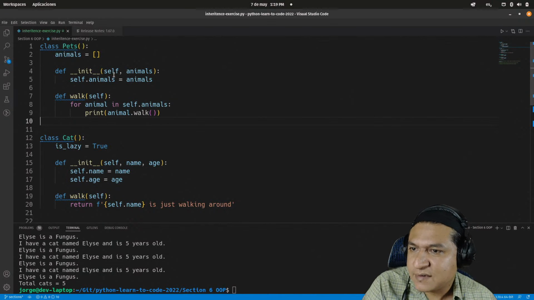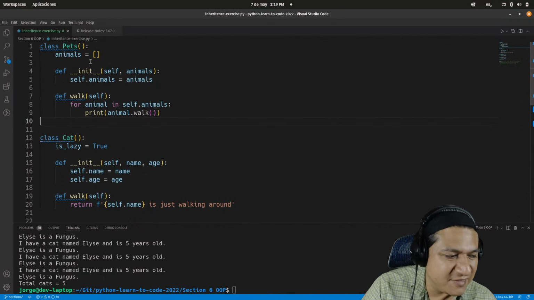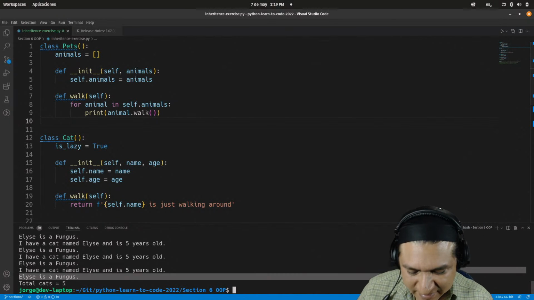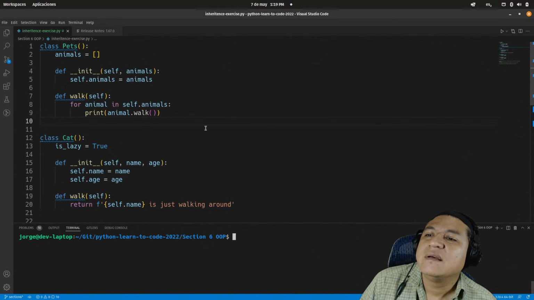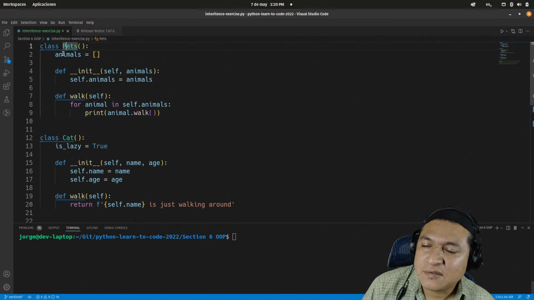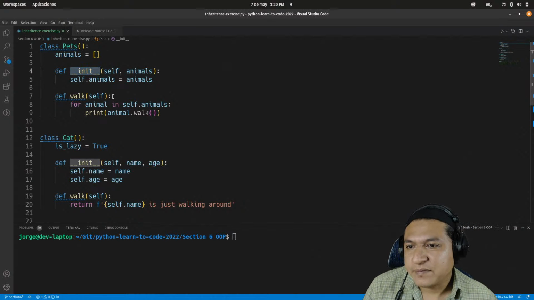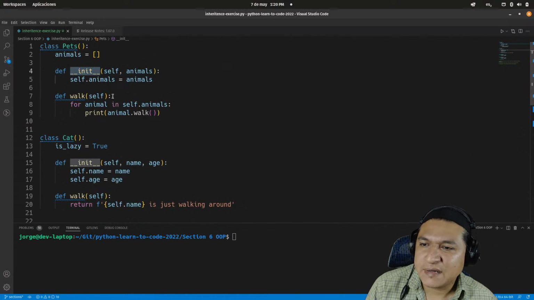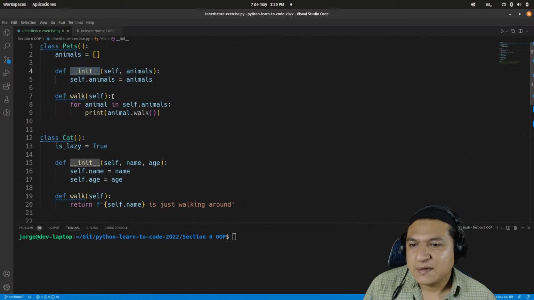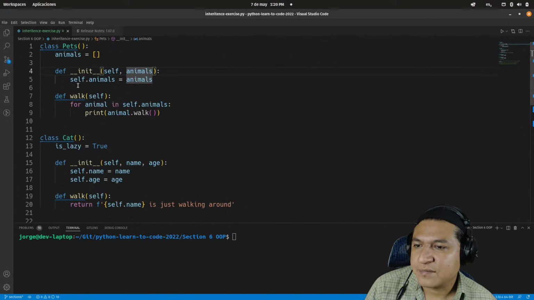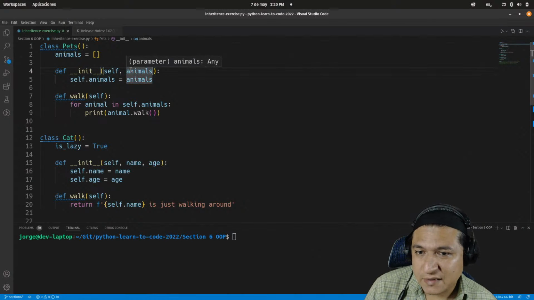Class Pets, animals. Oh, I'm looking at something familiar here. There is a class called Pet. Animals is an empty array. There is a constructor that receives the self reference for the object, and it gets an animals parameter that may be anything.